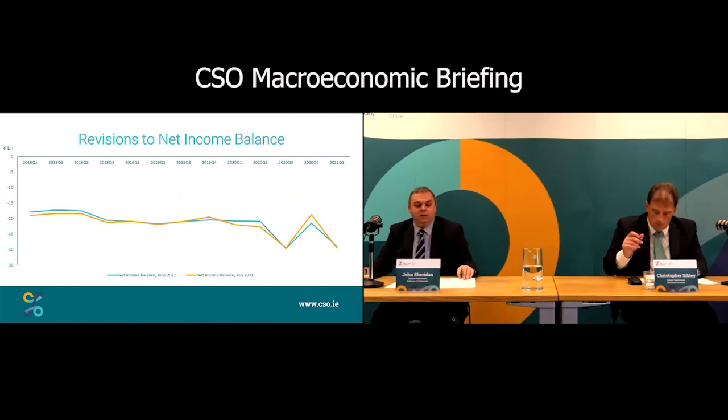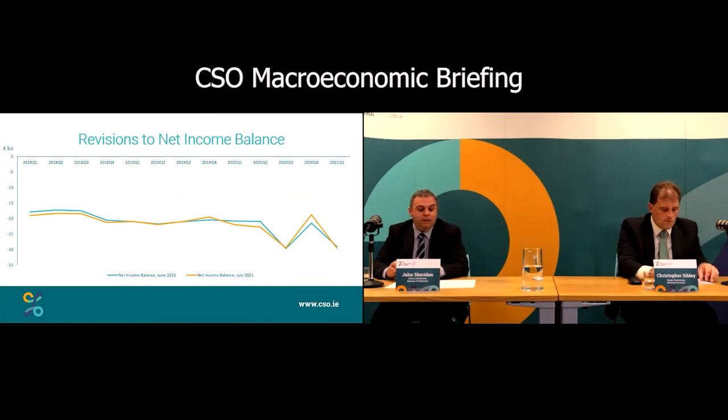Similarly, looking at our net income balance, we can see that there are some changes to our net income. For example, in 2020 Q2, the outflow increased from 20.9 billion to 22.8 billion, while in 2020 Q4, the outflow decreased from 21.5 billion to 18.7 billion. But again, these aren't the main drivers of the changes to the current account balance.